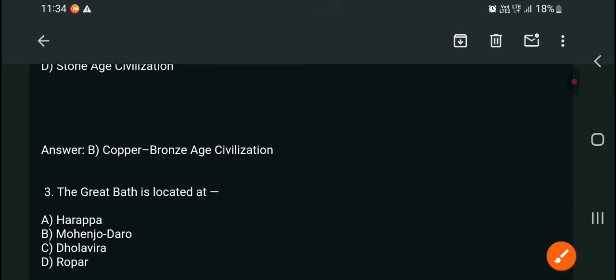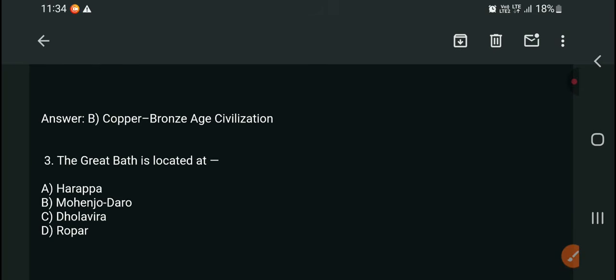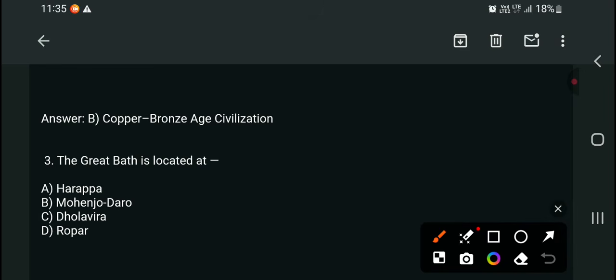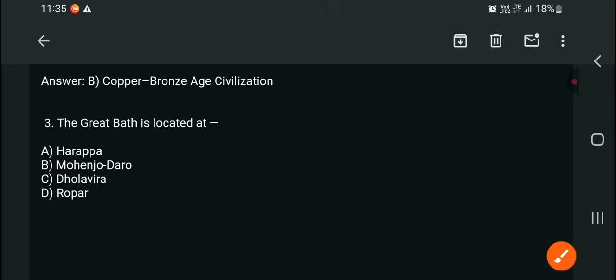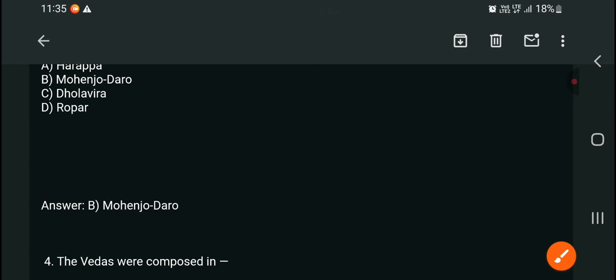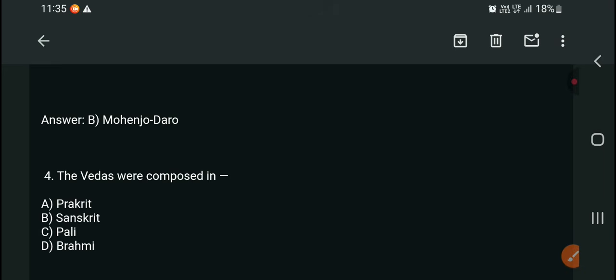Question number 3. The Great Bath is located at Harappa, Mohenjo-daro, Dholavira, or Ropar. Which is the right answer? The Great Bath is located at Harappa, Mohenjo-daro, Dholavira, Ropar. The very popular Great Bath of the Indus Valley is located in Mohenjo-daro. See here, right answer.